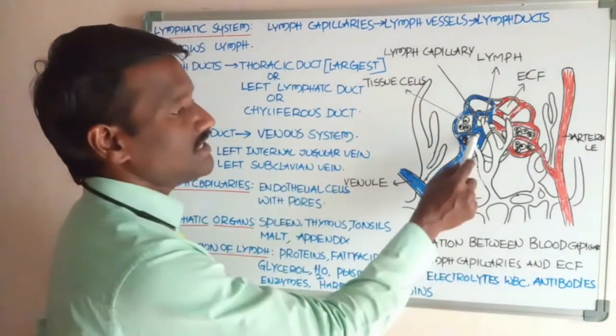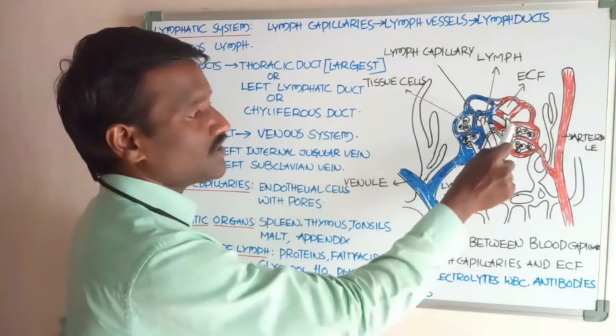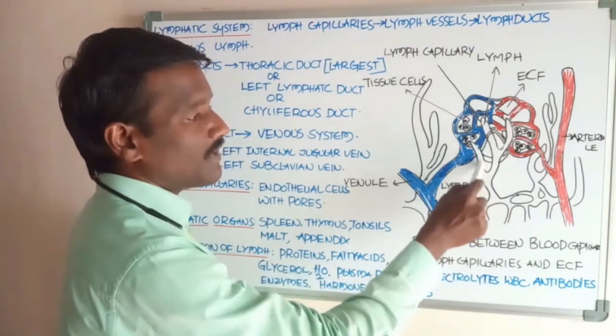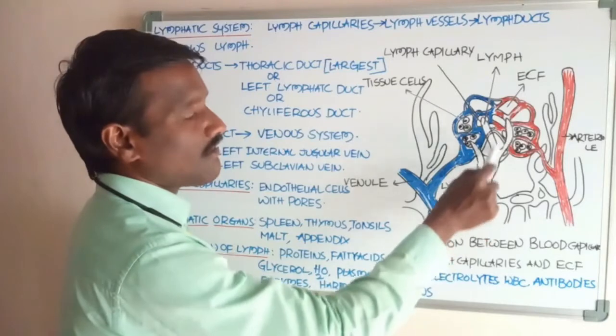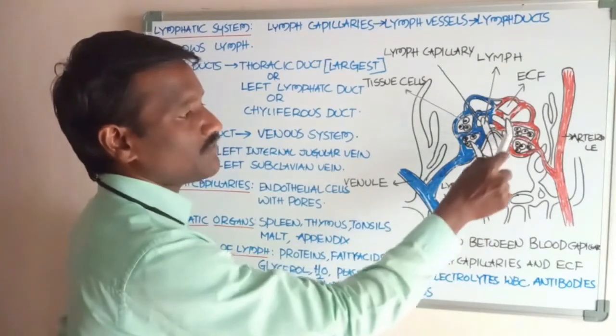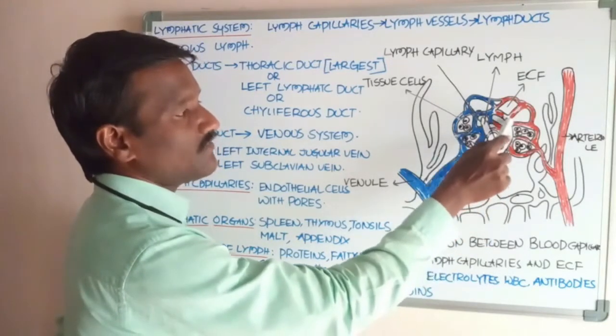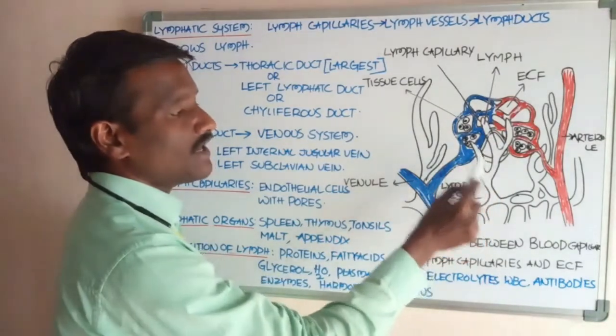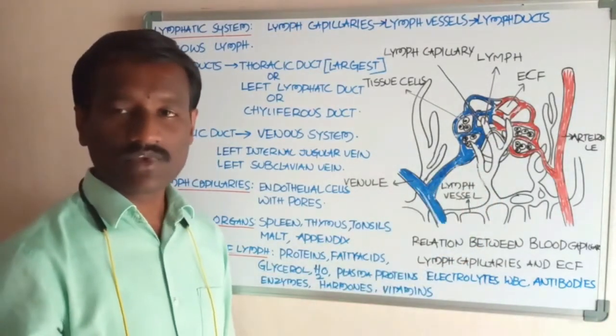of the ECF enters into a separate type of capillaries called lymph capillaries. This 15% of the ECF that enters into the lymph capillaries is called lymph.